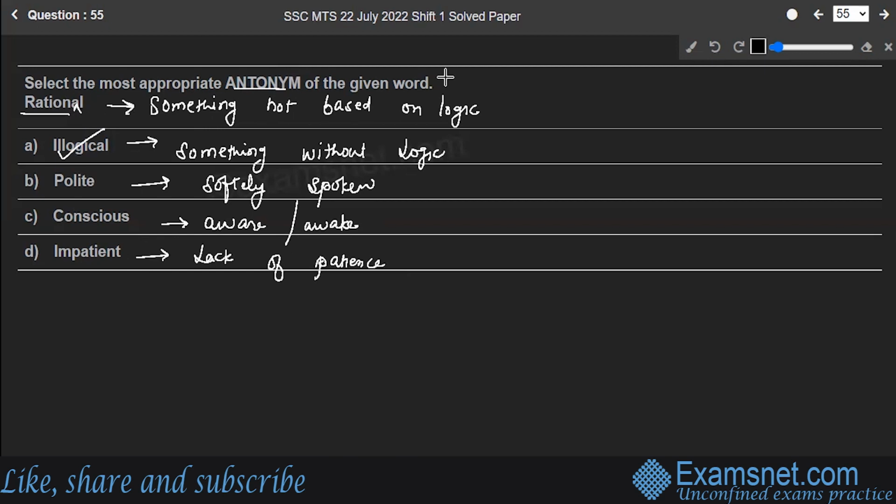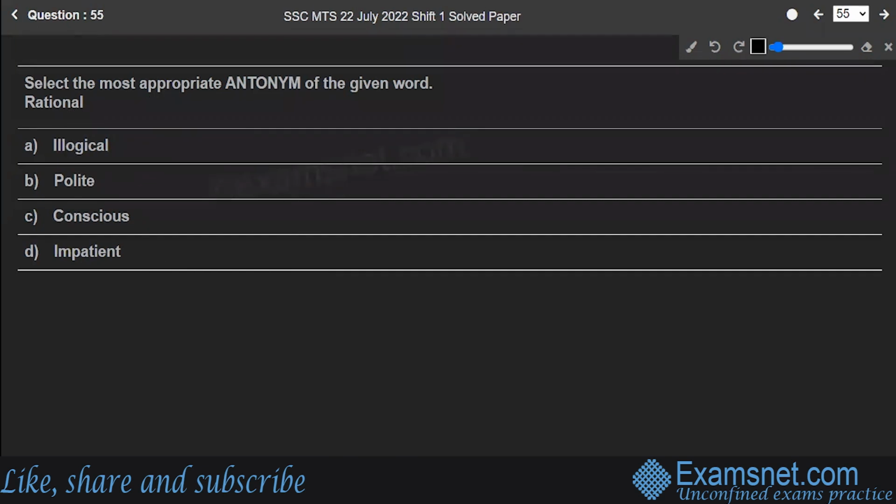So they have the opposite meanings. Question number 55. Select the most appropriate antonym of the given word, and the given word is rational. Options are illogical, polite, conscious, or impatient. Let's see the meaning of all the words one by one. Rational means one who is having clear thoughts, or something which is based on logic.